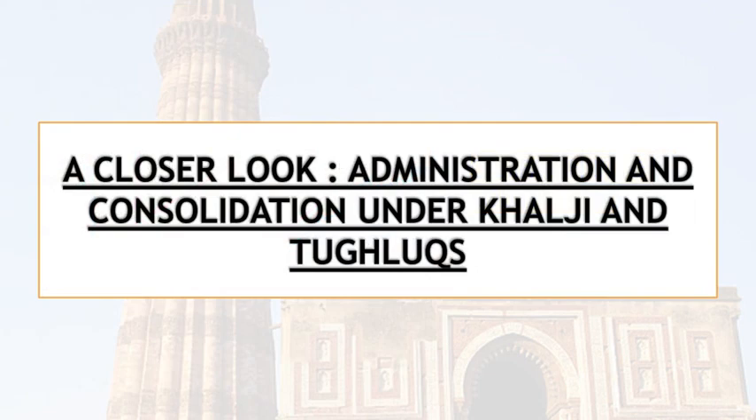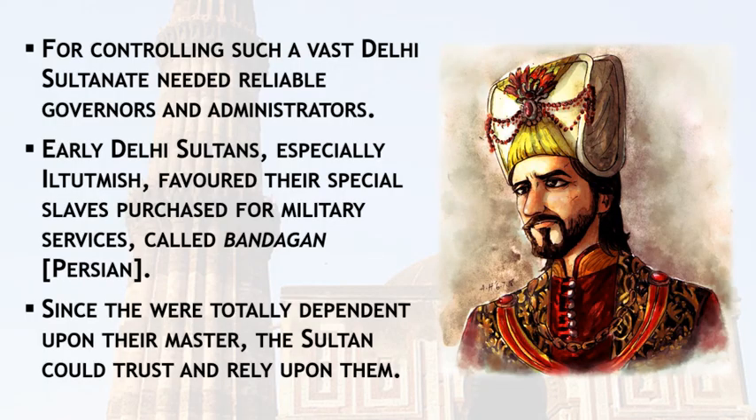As we have discussed, Alauddin Khalji and Muhammad bin Tughlaq were the two important rulers of the Delhi Sultanate. Now let's look at their administration. How was their administration and how did they face the challenges that came in front of them? The first, here we are talking about Alauddin Khalji.